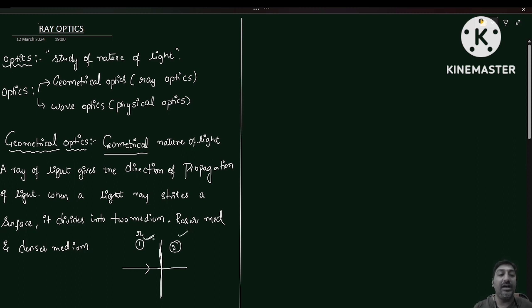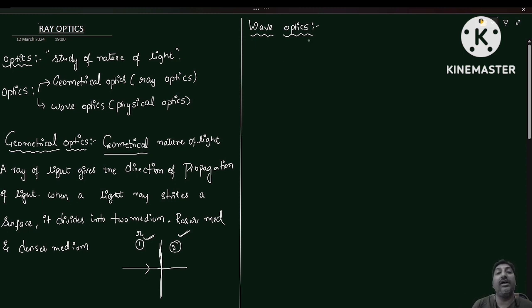One is a rarer medium, and the other one is a denser medium. This is all about geometrical optics. Now, coming to wave optics or physical optics. So in ray optics, we are going to study the geometrical nature of light.